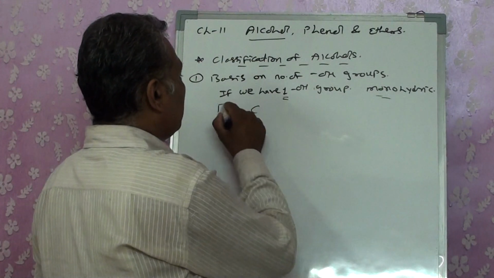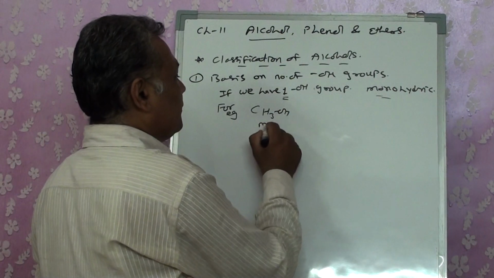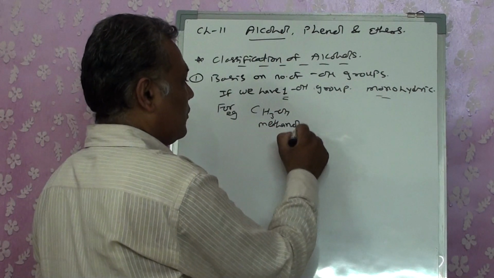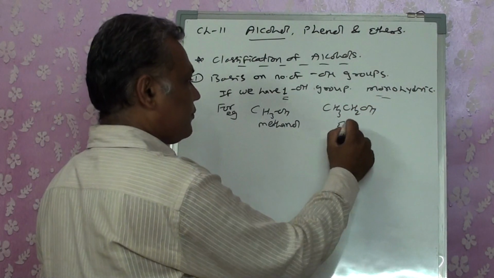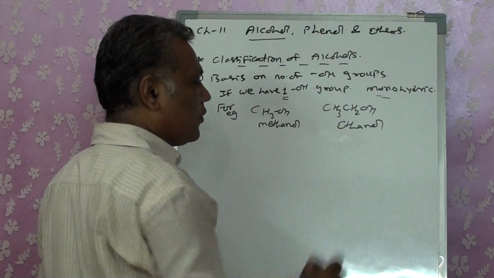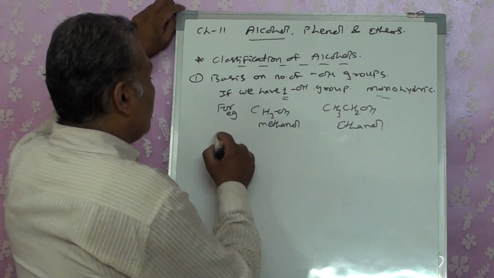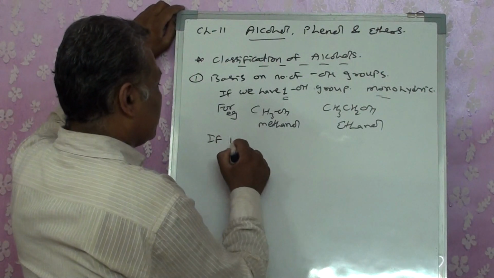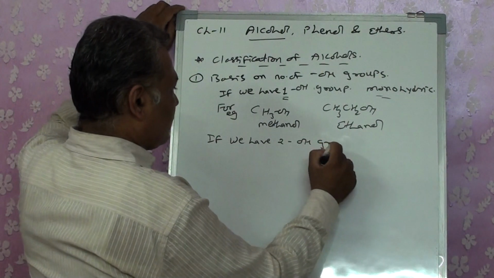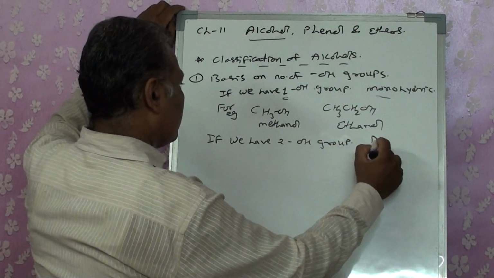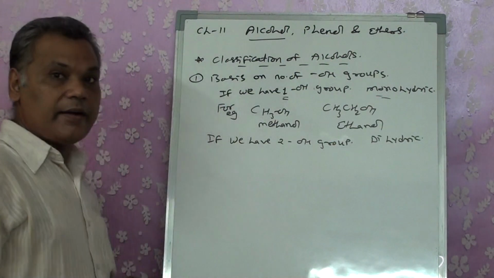For example, CH3OH, methanol. We can have CH3CH2OH, ethanol, and so on. One OH group, right? If I have 2 OH groups, we term it as dihydric alcohol.